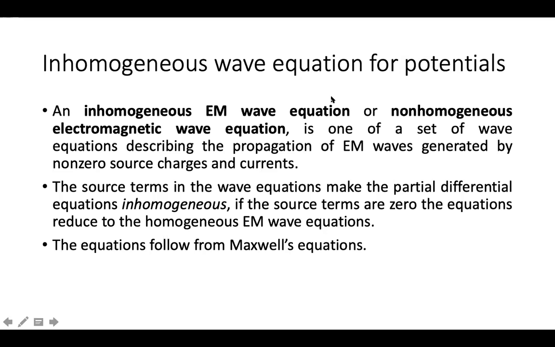If that source is non-zero, then you call such an equation an inhomogeneous wave equation. And if you equate the source term to zero, that is, you have terms on the left-hand side and there's nothing on the RHS, it is zero, or J is zero, then you call that electromagnetic wave equation homogeneous. These make up partial differential equations. If the source terms are zero, the equations reduce to homogeneous electromagnetic wave equations. And these equations follow from Maxwell's equations.